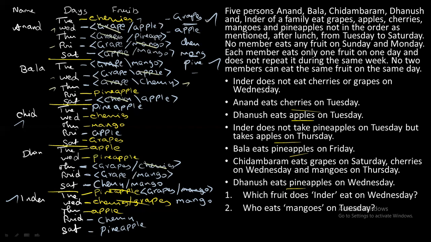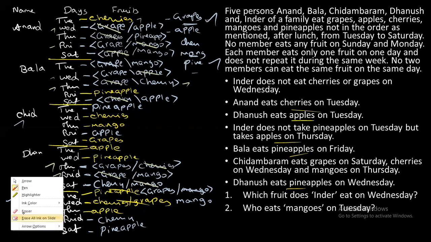Now you have fixed grape for, I'm sorry, it is Dhanush, right? So you have fixed grape for Dhanush on Thursday, so you cannot fix the same grape for Dhanush on Friday. Now you fixed mango for Dhanush on Friday, so you cannot fix the same mango for Dhanush on Saturday. Now we have fixed, right? So for your reference, I will underline this in a different color.